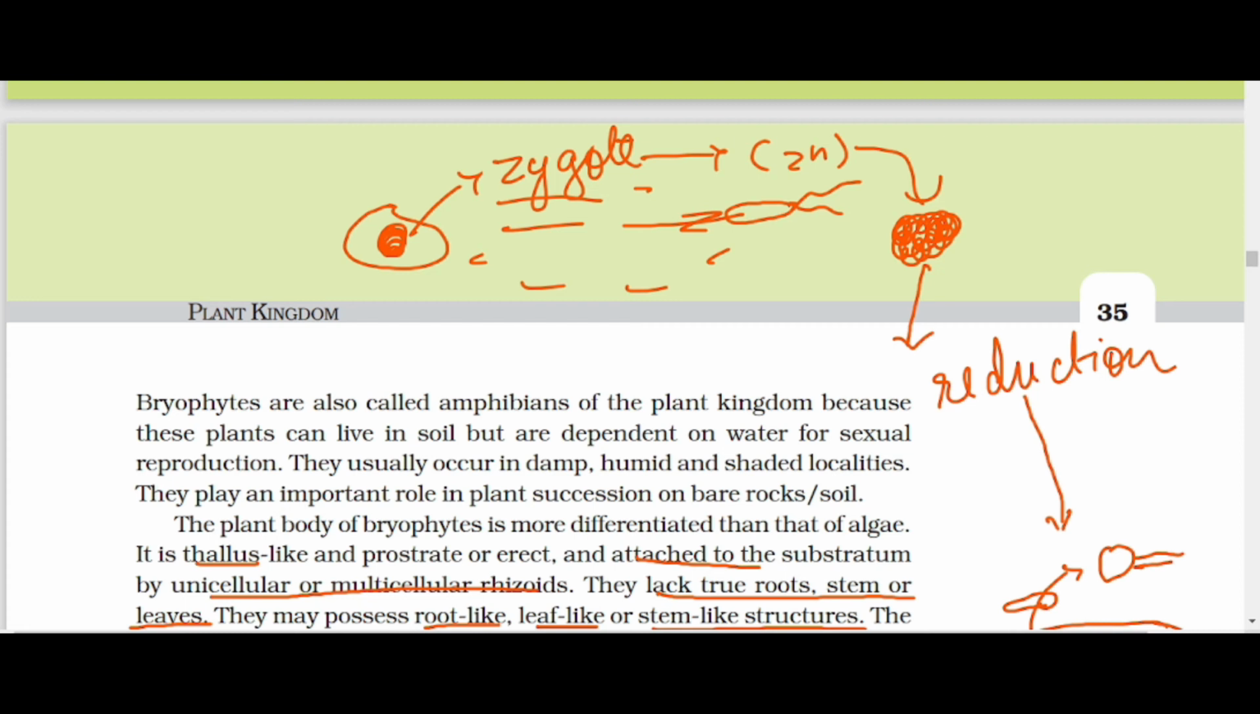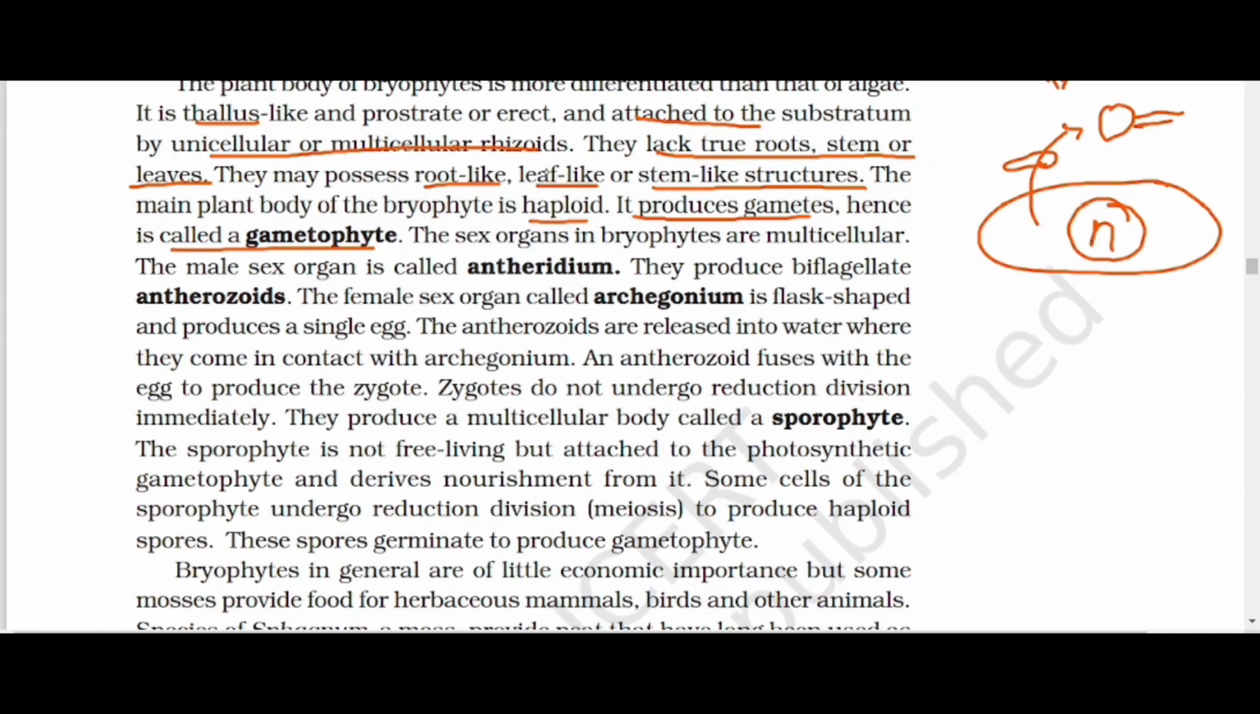After that they form the main body, which is haploid. The sex organs in Bryophyta are multicellular. The male sex organ is the antheridium and it produces biflagellate antherozoids. As they have flagella, that's why they are called zoids. And the female sex organ is the archegonium, which is flask-shaped and produces a single egg.